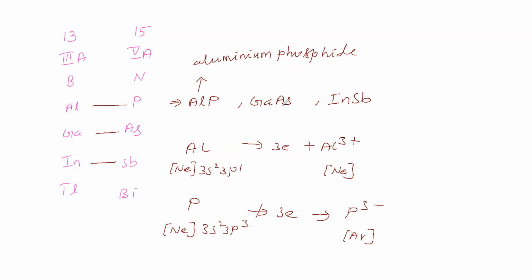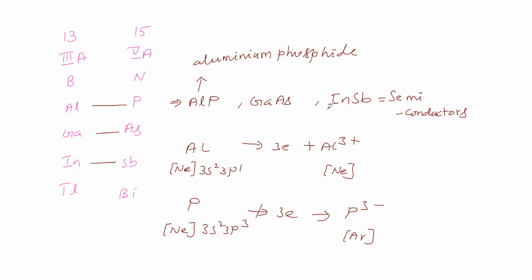Like that, gallium arsenide and indium antimonide have semiconducting ability. These are examples for semiconductors.